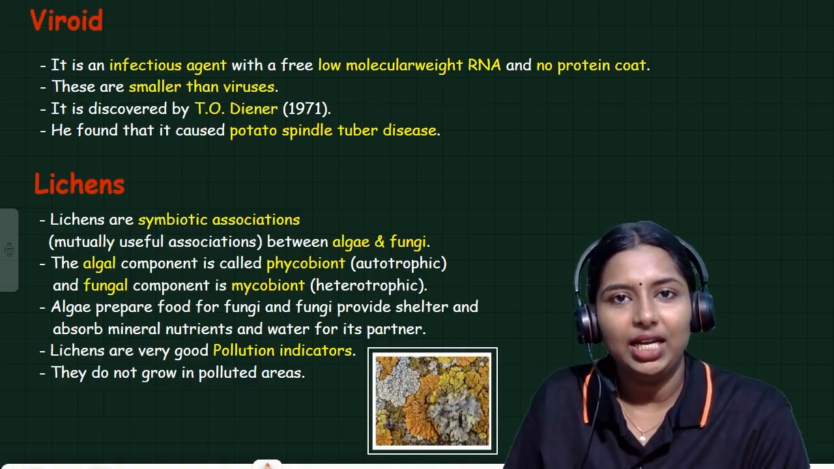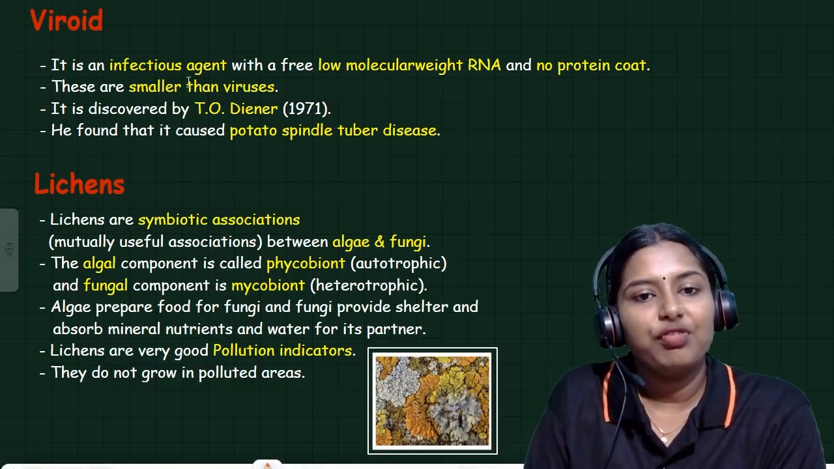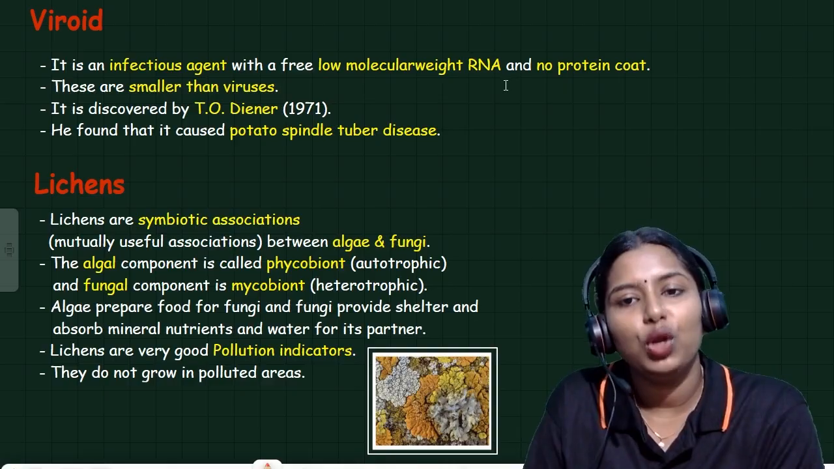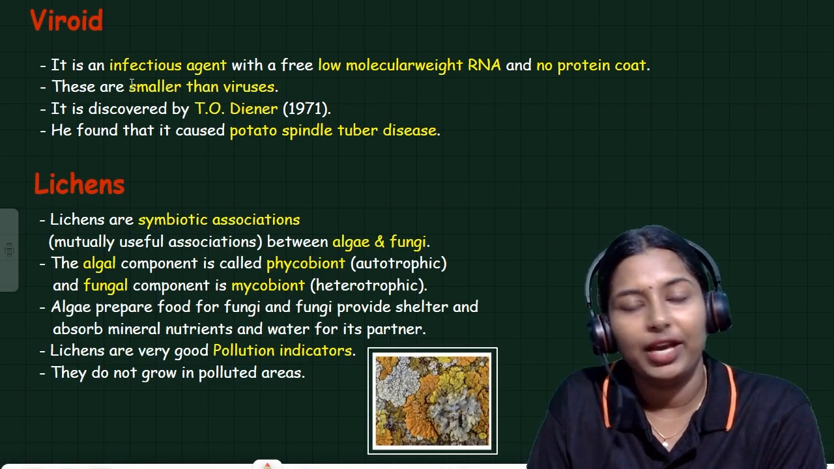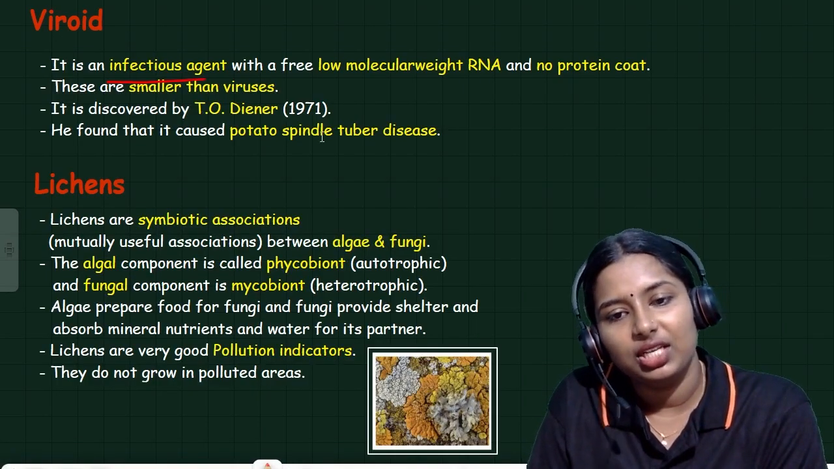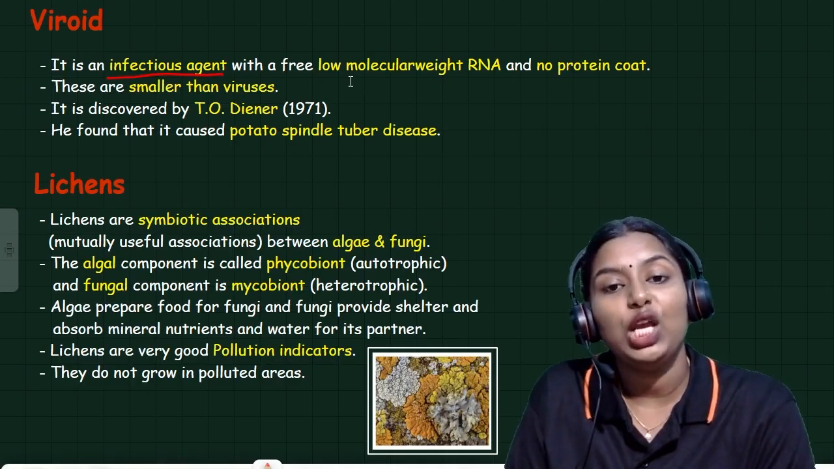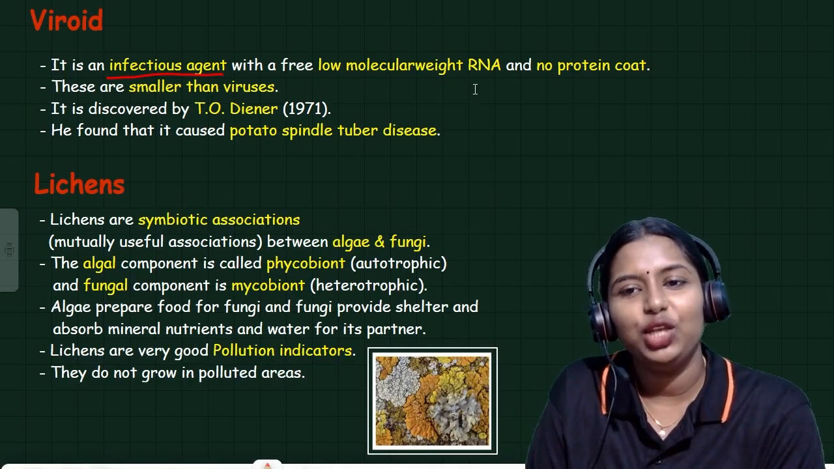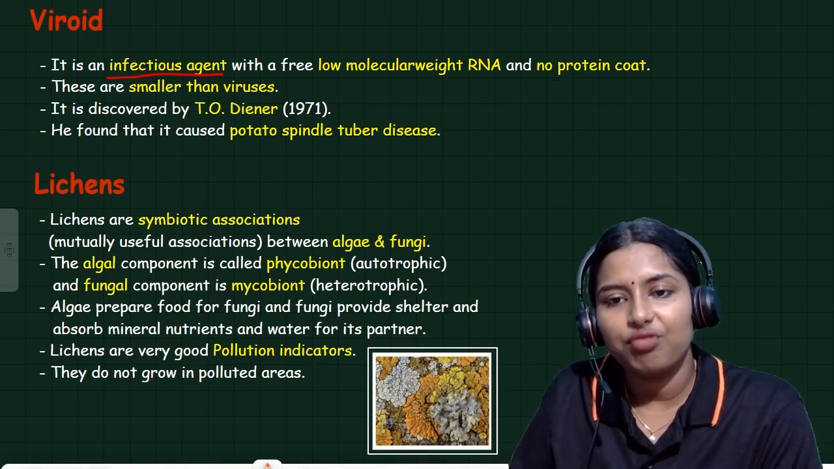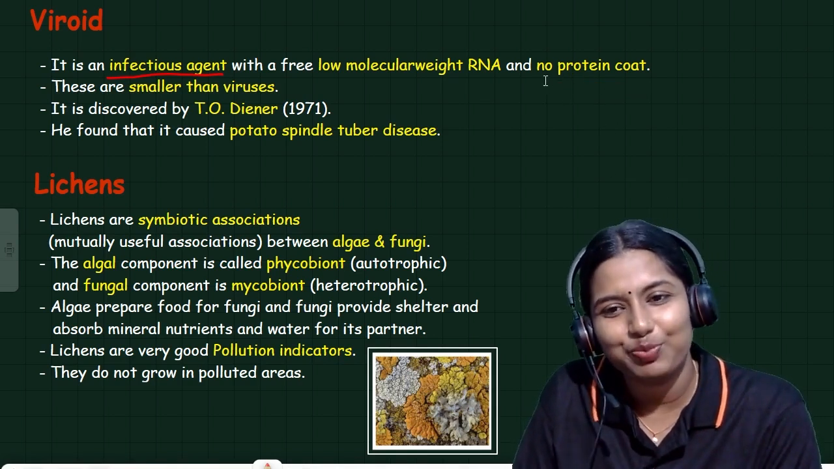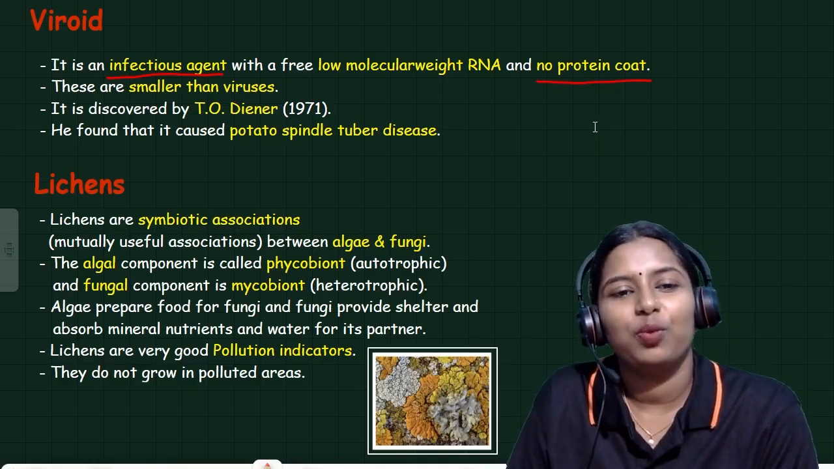Now we reach the end of the session. Viroid is like a virus. It is an infectious agent with a free low molecular weight RNA and no protein coat. In the case of virus, a protein coat is present, that is called capsid, right? But in the case of viroid, there is no protein coat.